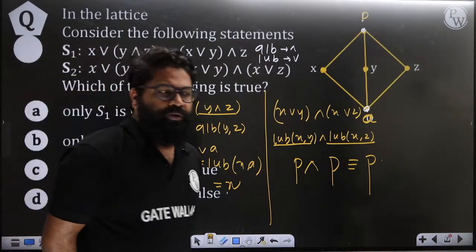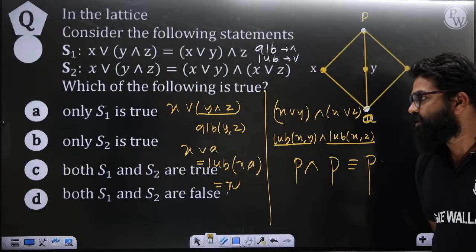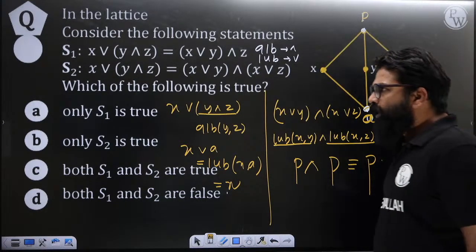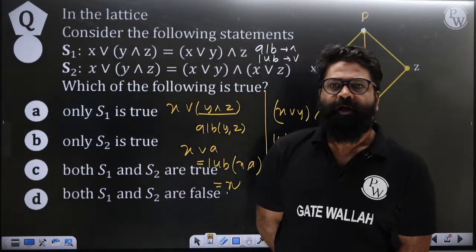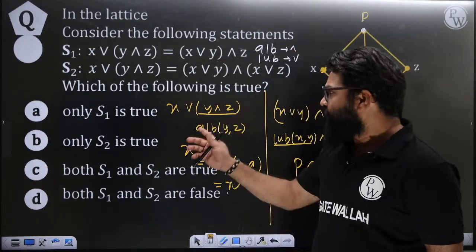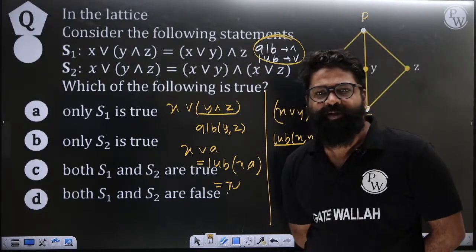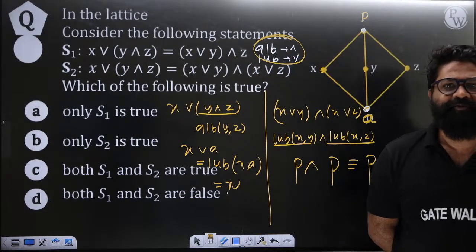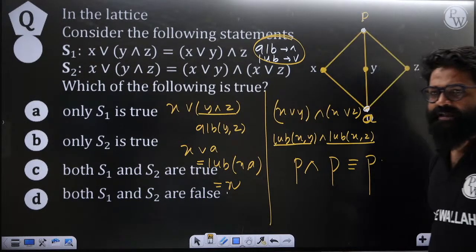Clear? So this is nothing but our case, and with the help of that we can easily get our answers. So you don't have to do anything. How many concepts will we require to solve this type of question? You should know about GLB, you should know about LUB, you should know this representation, and when the GLB will be there, when the LUB will be there. That will be very beneficial when you try to find it out with respect to this. Clear? So our answer will become D.